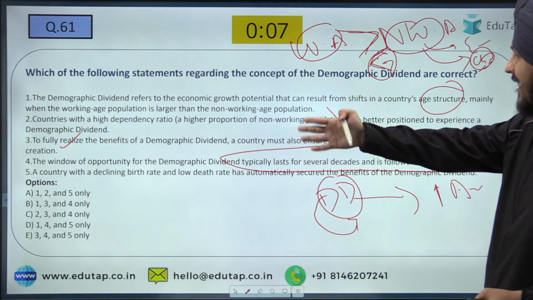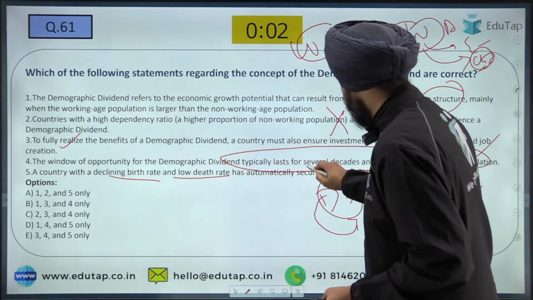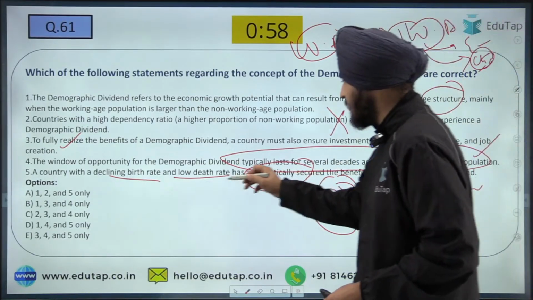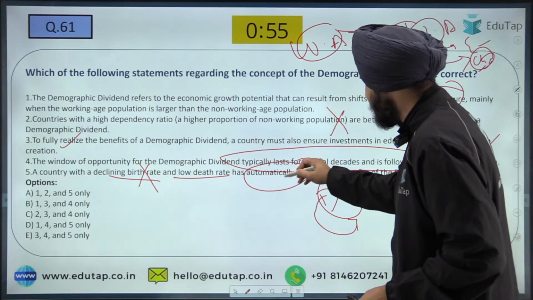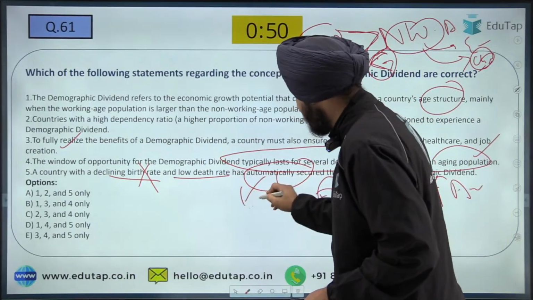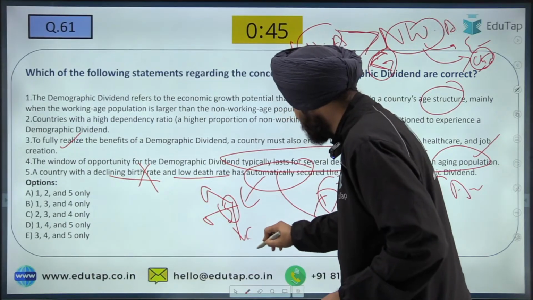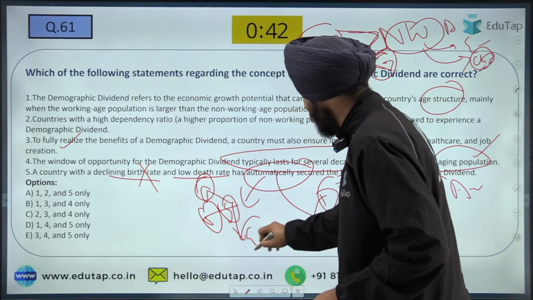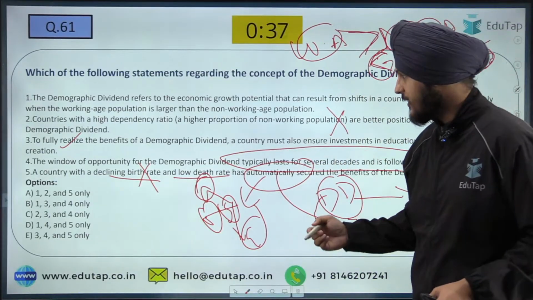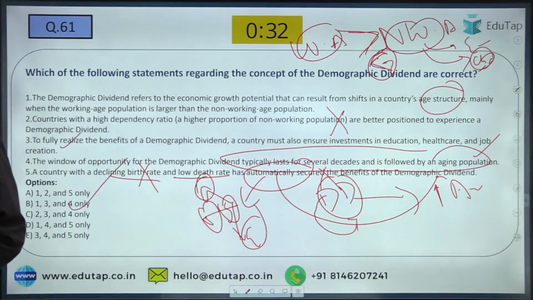Then the last point is, a country with declining birth rate and low death rate has automatically secured the benefits of the demographic dividend. This is a wrong option, because nothing leads to automatic contribution of the demographic dividend. We need investment in the social sector, for example in health, in infrastructure, with respect to education. So investment is needed all over. It does not lead to automatically reaping the benefits of the demographic dividend. So this is going to be the incorrect option. The correct option is B, which is 1, 3 and 4.